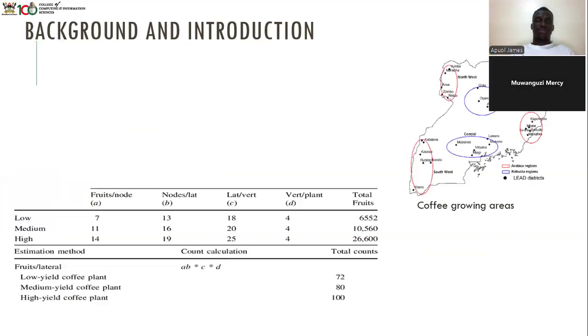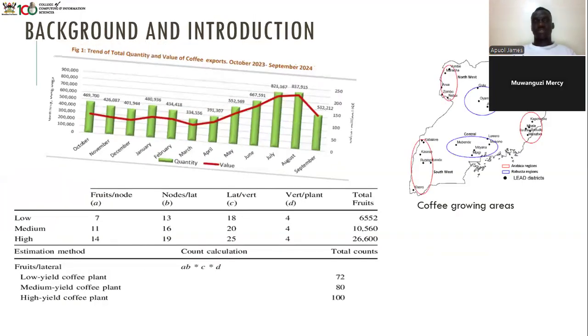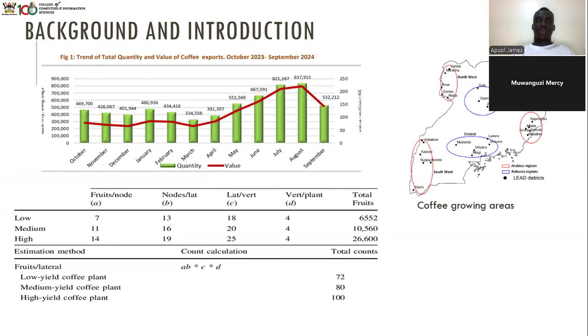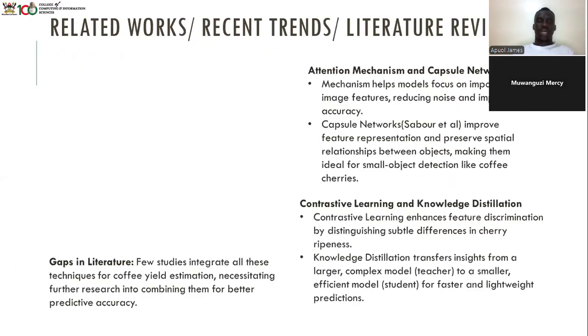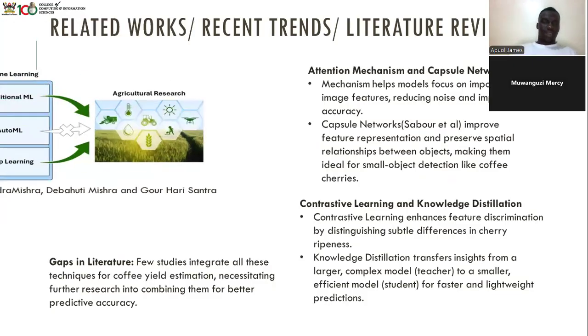First of all, we all have to agree that coffee is one of Uganda's largely exported crops, as per the statistics of 2023 to 2024. It brought millions of dollars into the country. With further research, we found that to calculate the amount of coffee obtained from a particular plantation or tree, people used extrapolation, as shown by the table below. Extrapolation lacks standardization and is biased, among other issues.